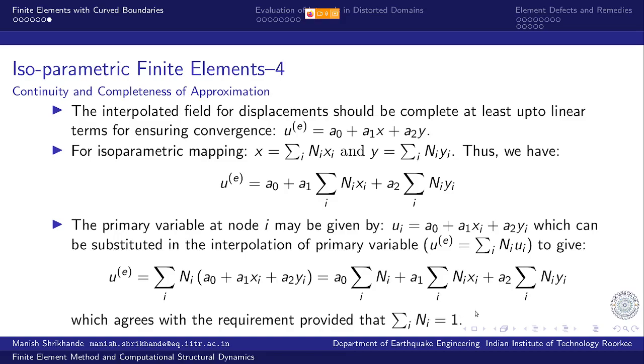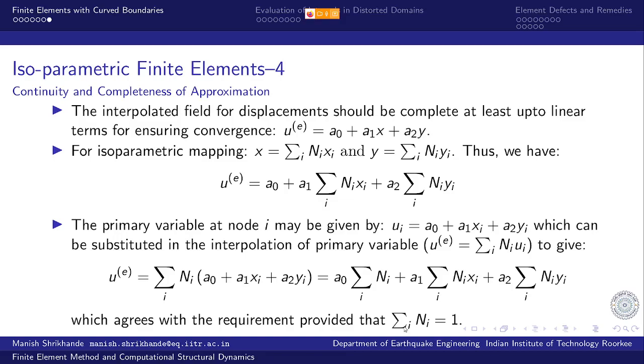So the sum of interpolation functions corresponding to all nodes of the element should all add up to unity, right? Sigma Ni should be equal to 1. That is the basic requirement for ensuring the completeness of the polynomial variation in the distorted domains.